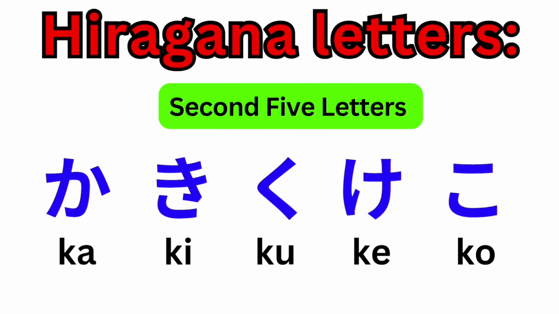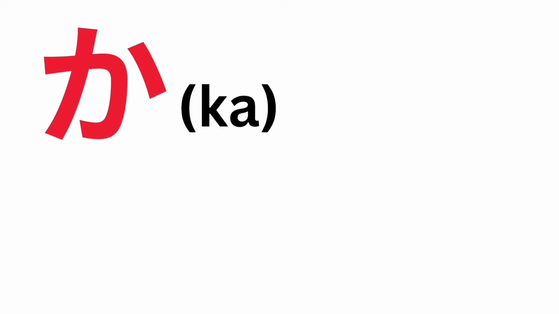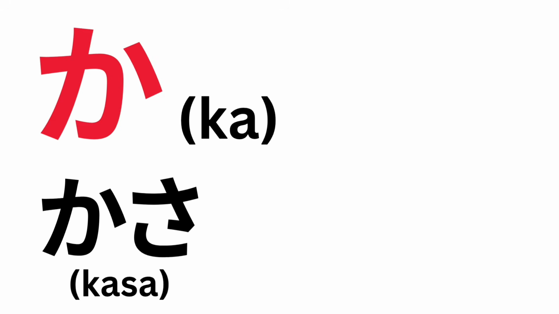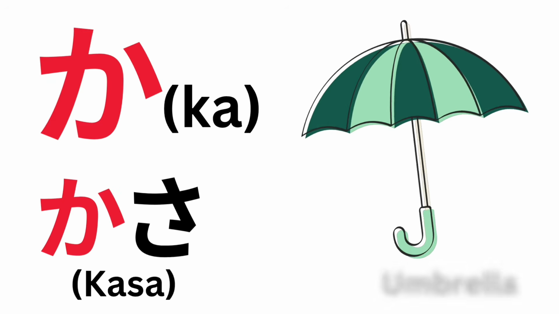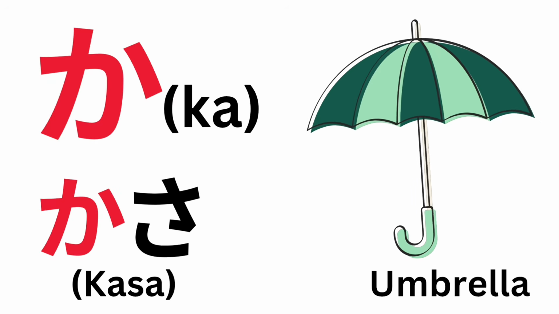Ka, ki, ku, ke, ko. The first letter is ka. Pronounce ka. Example word: kasa. Kasa means umbrella. Umbrella.